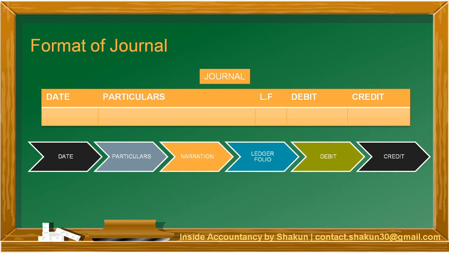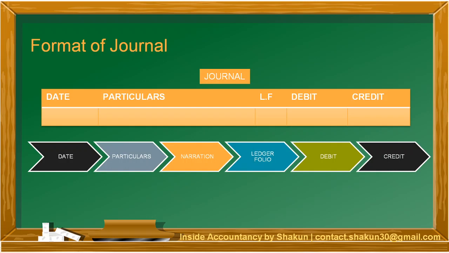The next column is ledger folio. Now ledger folio is basically nothing but the page number of the ledger book. I told you two books of accounts are prepared. One is the journal, the other is the ledger. So ledger folio is basically the page number of the ledger book.